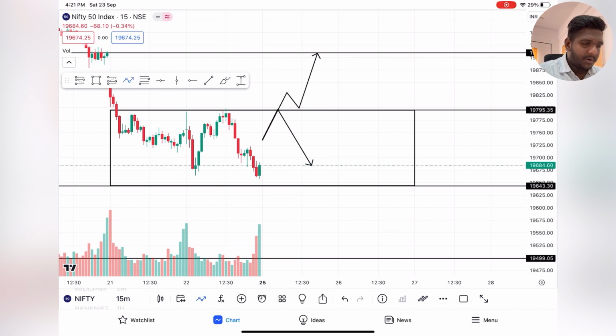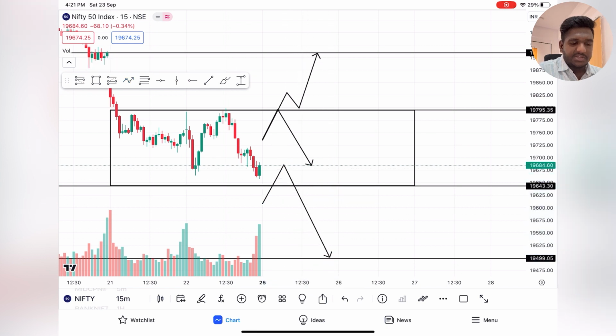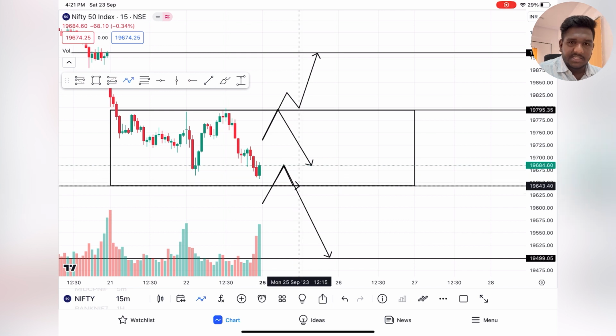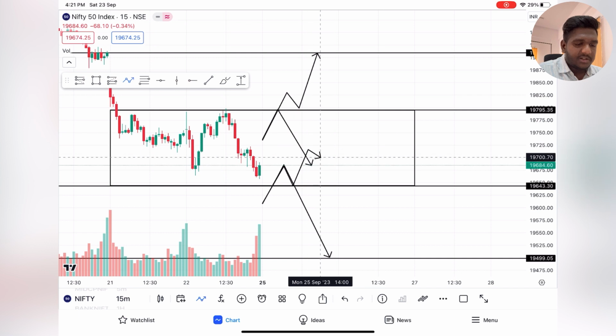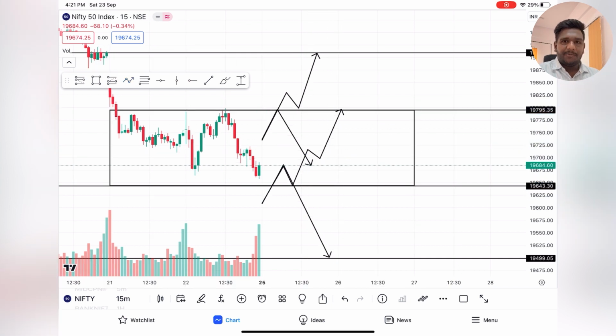If it is a gap down opening, let it go up near the opening or the low, it can get rejected, create a short position, then you guys can expect 19,500. Okay, if not, if it opens gap down, if it goes up, gets rejected, here it might take a support at 19,650, and then again slowly it can go till the resistance. So these are the plans for Nifty for tomorrow: gap up and gap down.